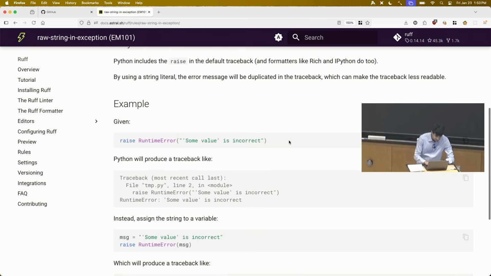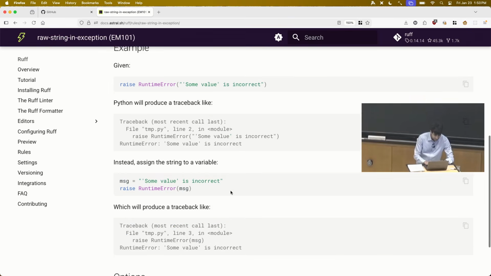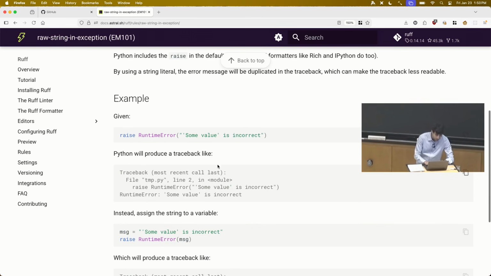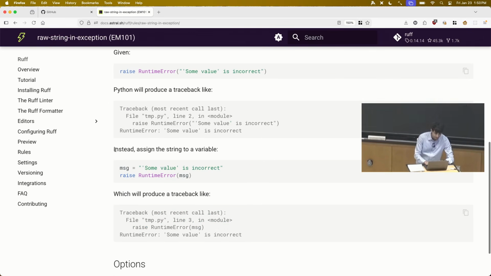If you have Python code that says raise RuntimeError, "some value is incorrect", you'll see a backtrace where it'll show this line of code, this raise, but then it'll also show the error class and the error message here. So this appears twice, right? And so that's the bad pattern. That's why we want to avoid this pattern. And then the linter documentation tells us what's the right way to do this.